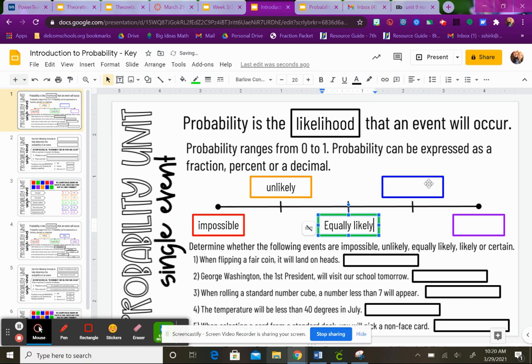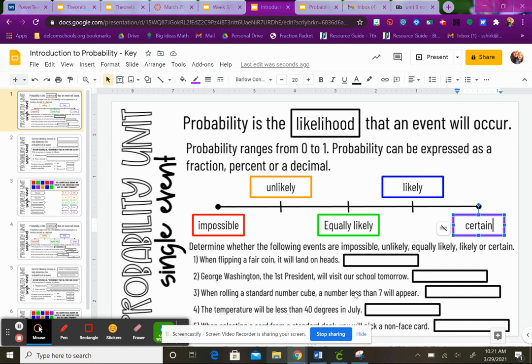And then it just gradually increases, and the next one would be likely. And then if it's always going to happen, instead of saying possible, because possible is a possibility that it could happen or it could not, we use the word certain. It will happen every time. So that's a scale from 0, meaning it will never happen, to 1 or 100%, meaning it will happen every time.